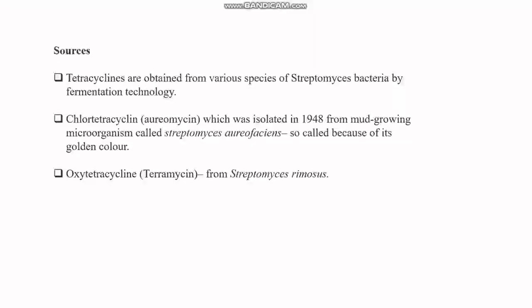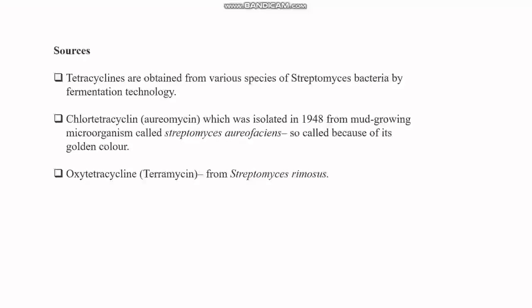It's also called a soil bacteria. Using the technology of fermentation, they obtained the prototype of tetracycline from Streptomyces bacteria. So the first source is Streptomyces bacteria.